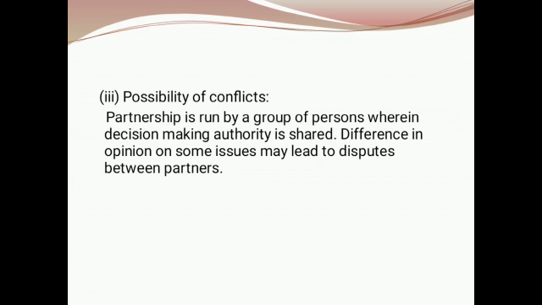Let's see the third point, possibility of conflict. When it comes to conflict, multiple people will be acting as partners. They will have different opinions. They come from different backgrounds, different cultures, different places. So when taking one decision, they may face a problem. Why? Because misunderstanding may arise due to difference of opinion among all the partners. All are experts in their own field, but sometimes they may not agree on a certain point, which may lead to misunderstanding, which may create a problem in decision making, that may lead to conflict.